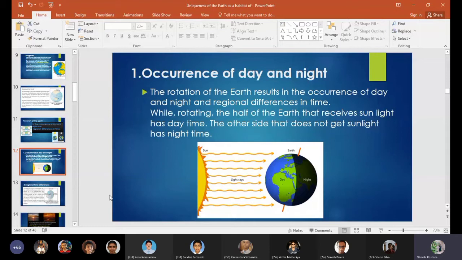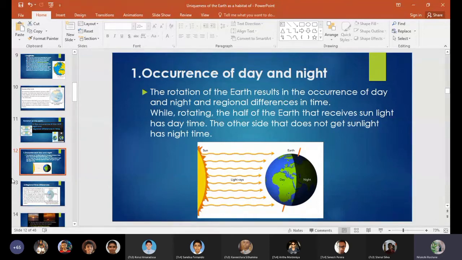So while rotating, the half of the earth that receives the sunlight has daytime, and the other side that does not get sunlight has night time. The solar energy reaching different parts of our planet is not constant, and parts of the earth lean towards the sun, while other parts lean away. That you need to know. Because of that, we have the occurrence of day and night.